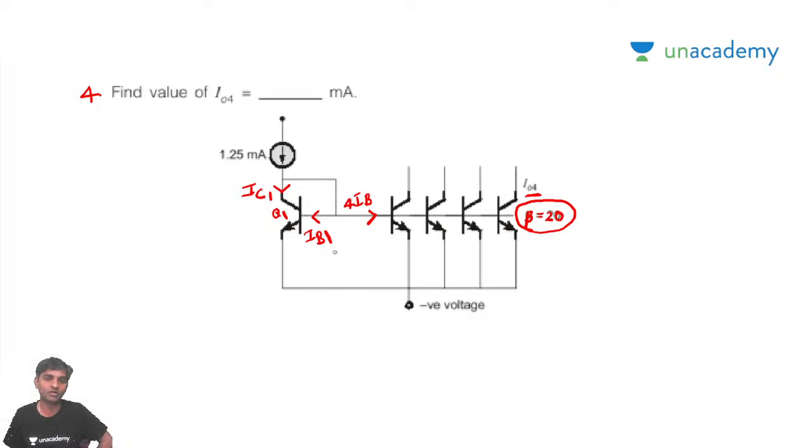Whenever IB is going to be 0, we get IC1 the same as 1.25 milliamps. So the direct answer is that I04, the collector current of the fourth transistor, will also be the same as the collector current of transistor Q1, which is 1.25 milliamps. But this is not the case that you are thinking. This is something different. Okay. Good.